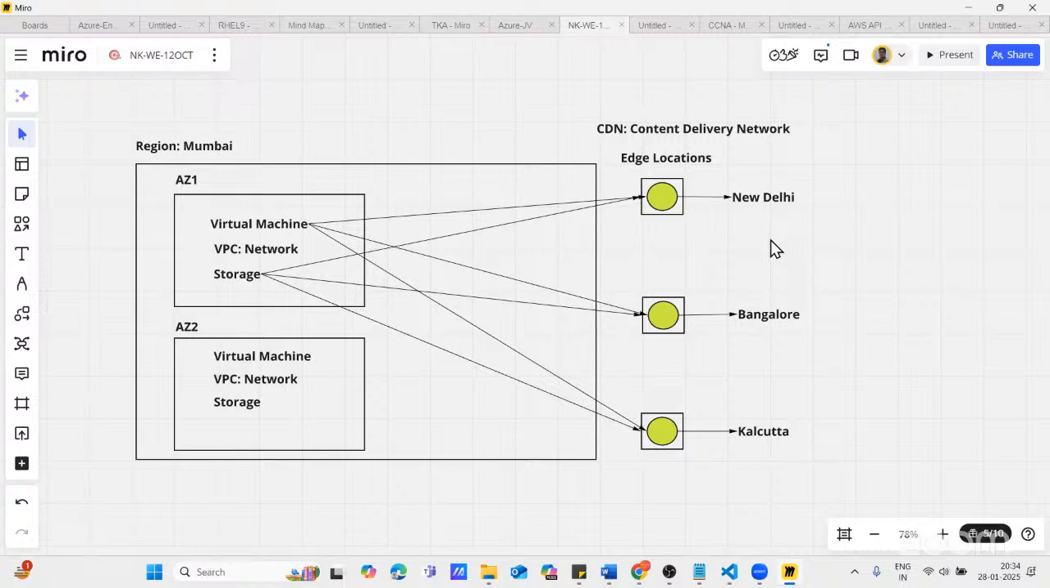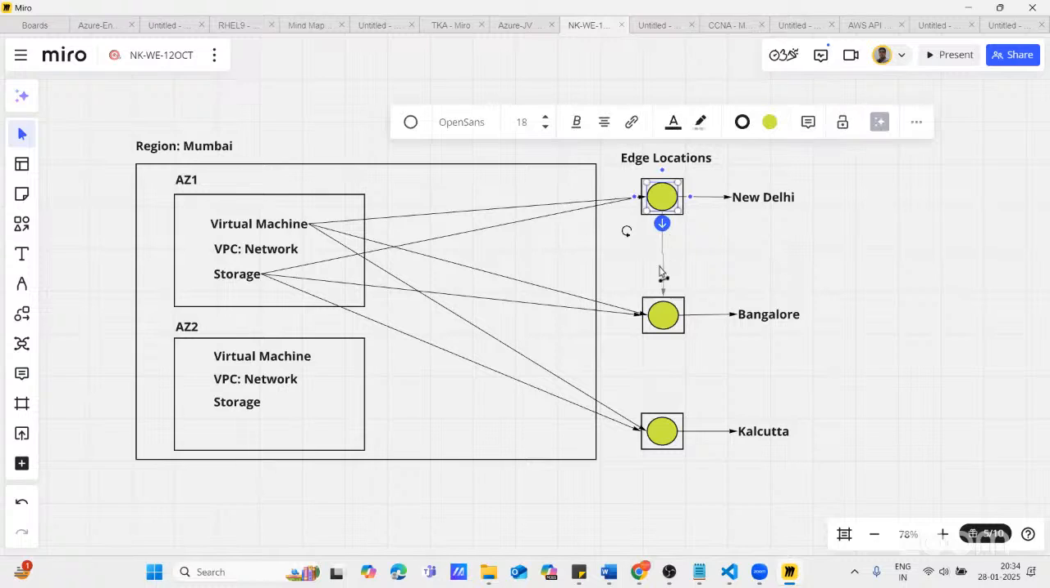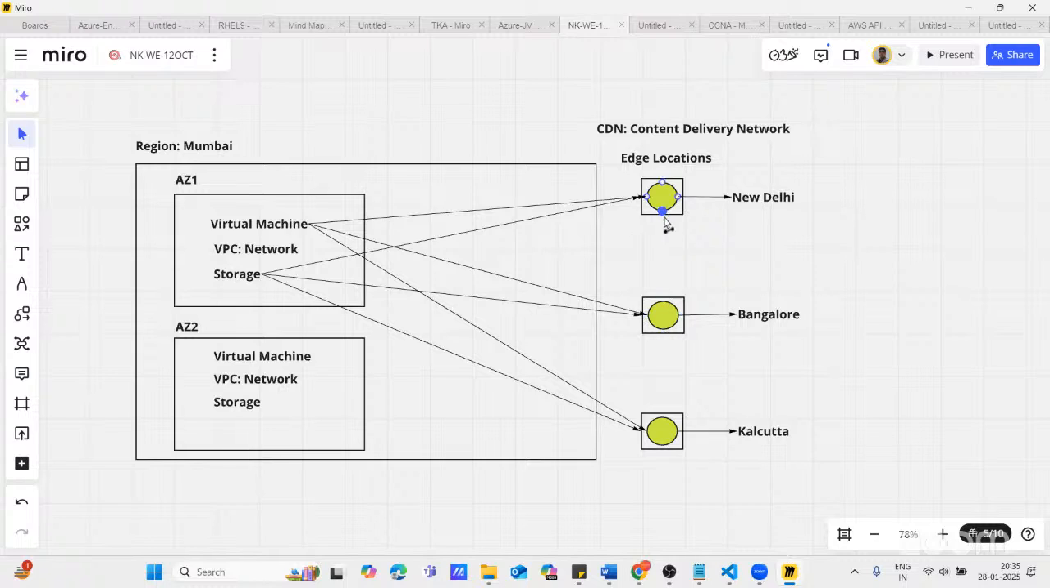Jason, Amesh? I have one doubt. Region to region we don't have the replication, but edge location to edge location we will have the replication? No, no, I didn't connect these edge locations here. See, I'm saying your content is distributed in all edge locations. To access, actually, the client is sitting on the internet.